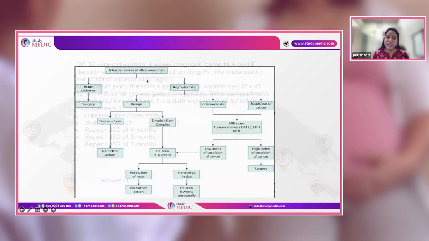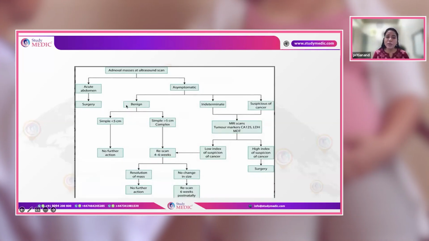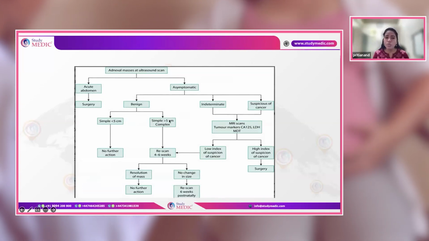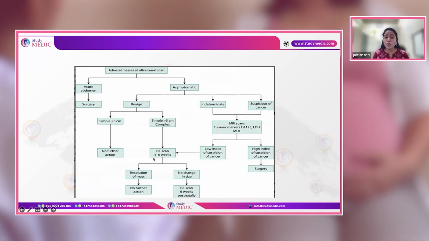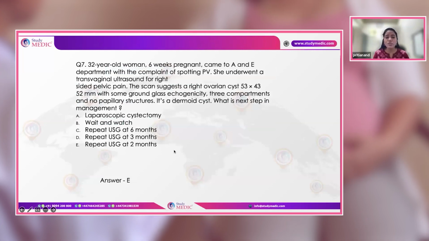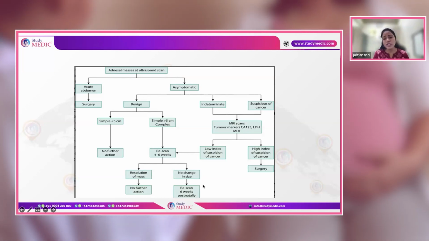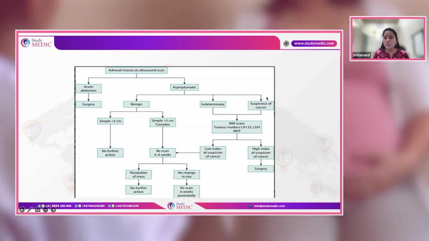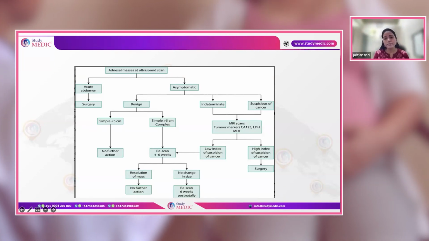Whenever there is an adnexal mass in pregnancy which is an acute abdomen, you do a surgery. If it is an asymptomatic benign mass, less than 5 centimeters, you do not do anything. If it is more than 5 centimeters, or if it is a complex mass, you rescan in 4 to 6 weeks. So in this patient it is a complex mass, so we can't leave her, but we have to do a rescanning in 4 to 6 weeks. If it resolves, it is good. If there is no change in size, then 6 weeks postnatally we will see this patient. If there is any suspicion of malignancy, then higher imaging and tumor markers need to be done.